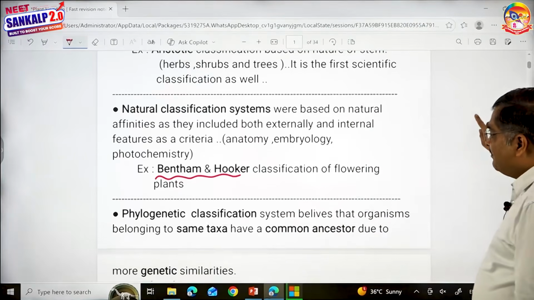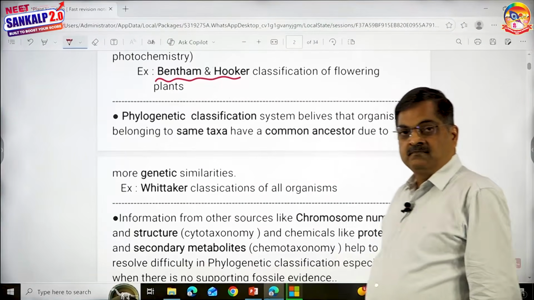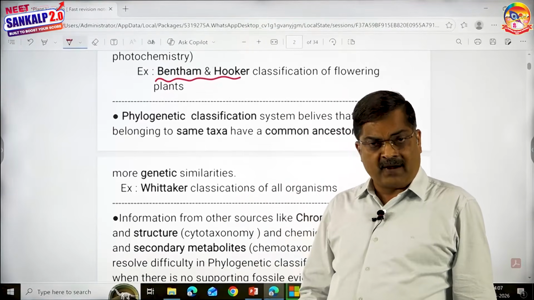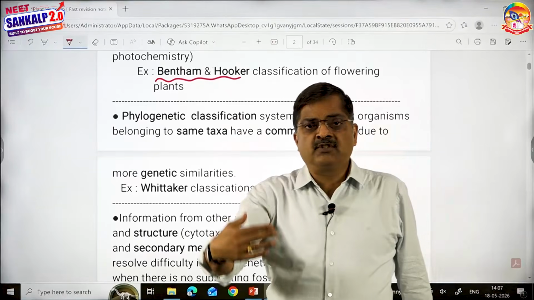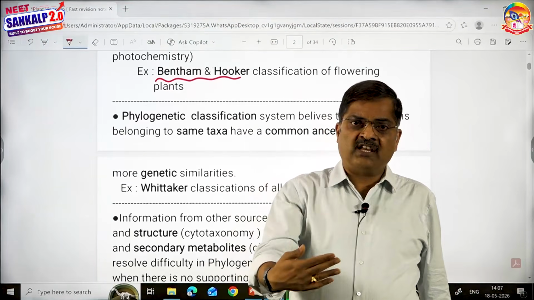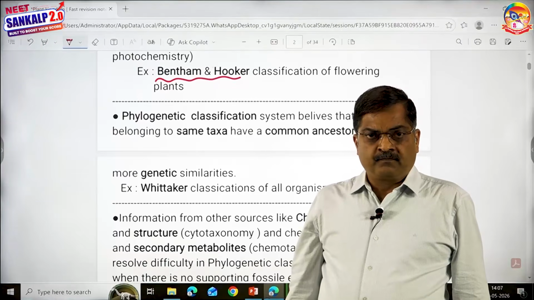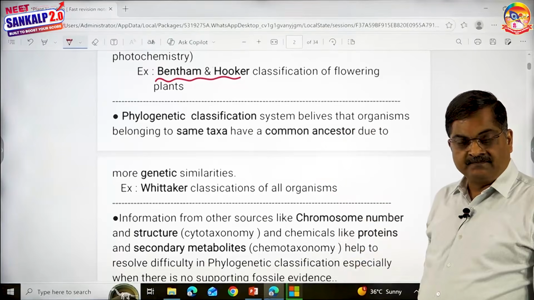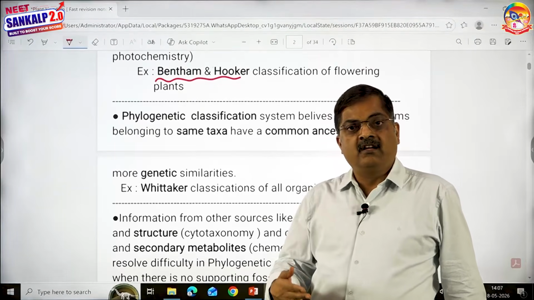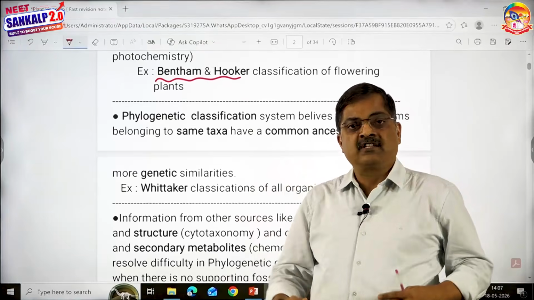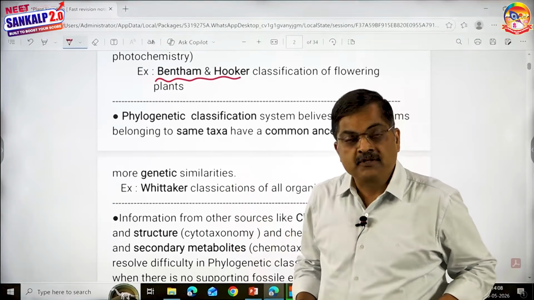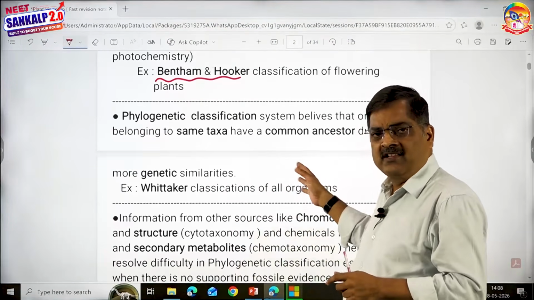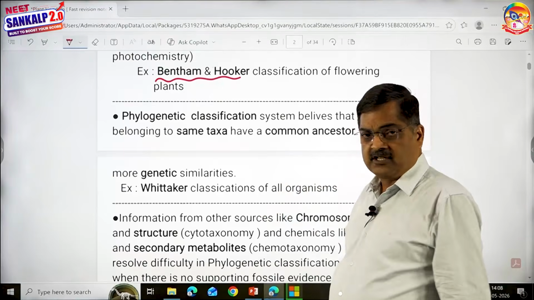Then, phylogenetic system of classification. It is also based on all the morphological characters, information from different branches of science. But evolutionary tree or evolution also is taken as a criteria. Means the organisms belonging to the same taxa have a common ancestor. Say for example, lion, tiger, leopard, they all have a common ancestor, cat, they all belong to the cat unit. Same way, you can give many examples which say that organisms of a common taxa have a common ancestor.